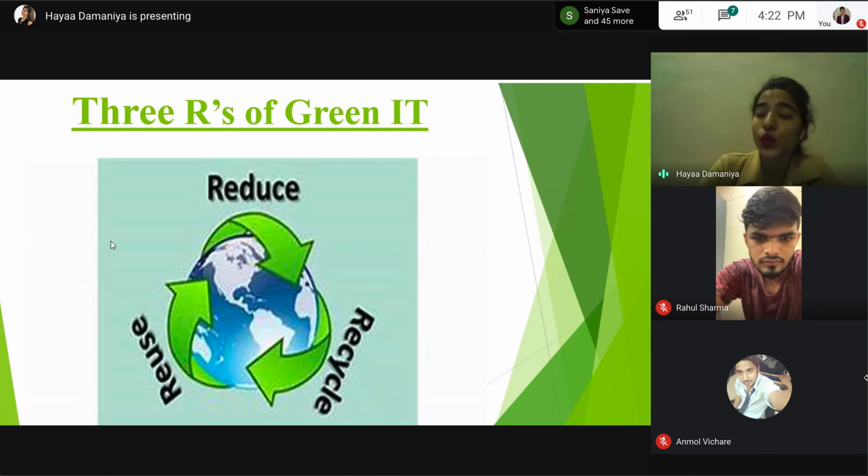Next concept is reuse. What is reuse? Reuse is just another way to reduce your e-waste. It's nothing but redeploying your existing items to a new owner. For example, you can re-gift your laptop and mobile to a family member, or you can donate it to a school, charitable trust, or any community center.